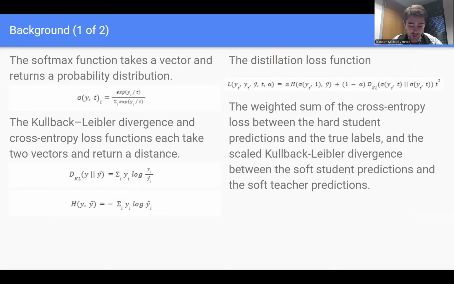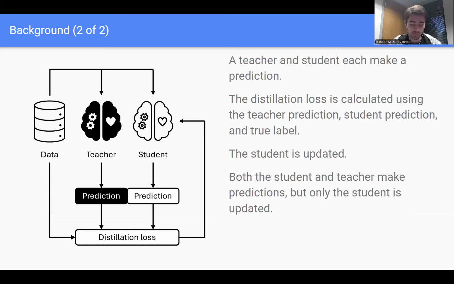Next, the Kullback-Leibler divergence and cross-entropy loss functions each take two vectors and return a distance, and they are often the loss function of a neural network. And these equations are important because the distillation loss equation is the weighted sum of the cross-entropy loss between the hard student predictions and the true labels, and the scaled KL divergence between the soft student predictions and the soft teacher predictions. So an alpha of 1 is just the cross-entropy loss between the student predictions and the true label, and an alpha of 0 is just the scaled KL divergence between the soft student predictions and the soft teacher predictions. So let's take a look now at the big picture.